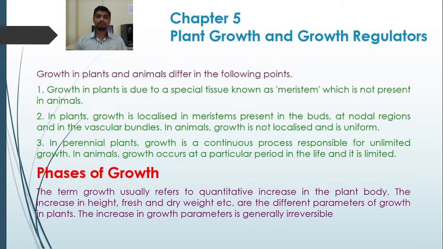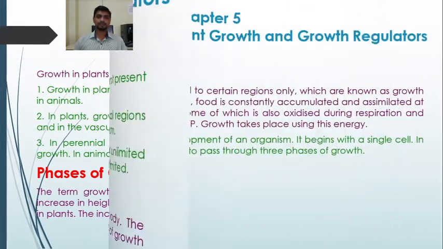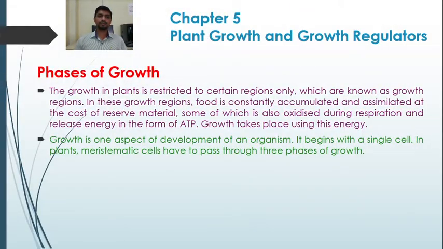The increase in growth parameters is generally irreversible. As we saw in the definition, growth is a permanent and irreversible increase in an organism. So once growth occurs in the plant, it is generally irreversible. Now here we are dealing with the phases of growth.